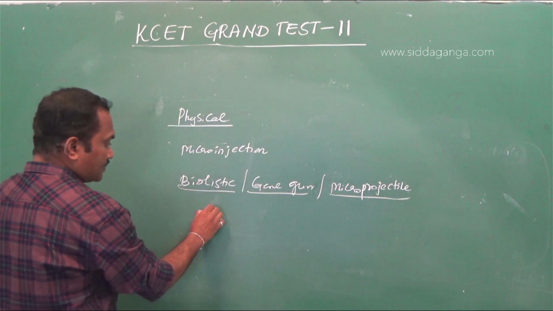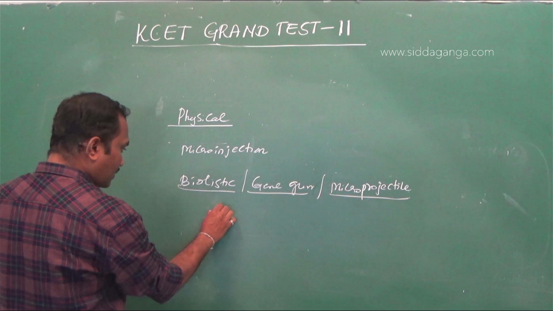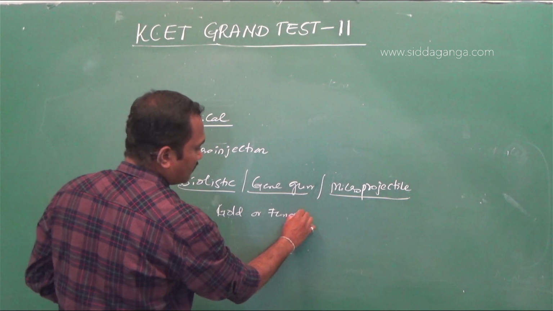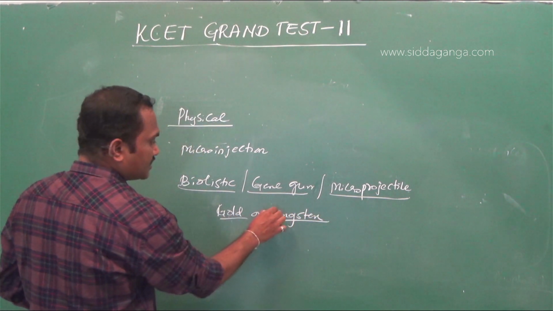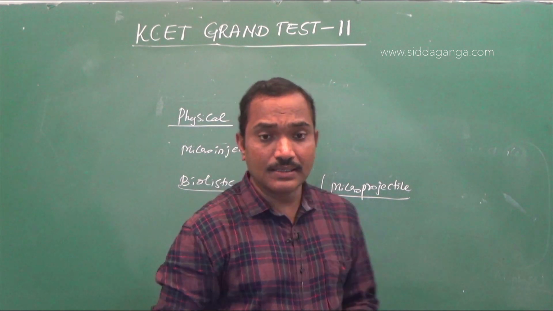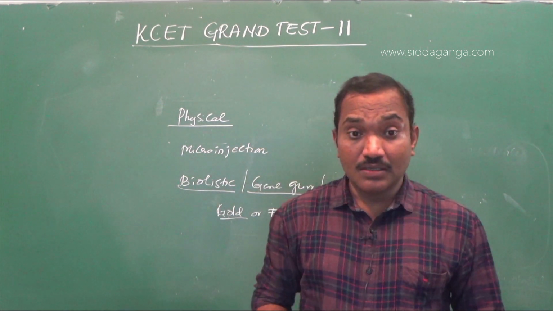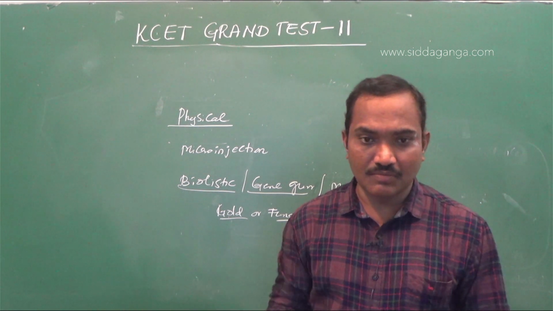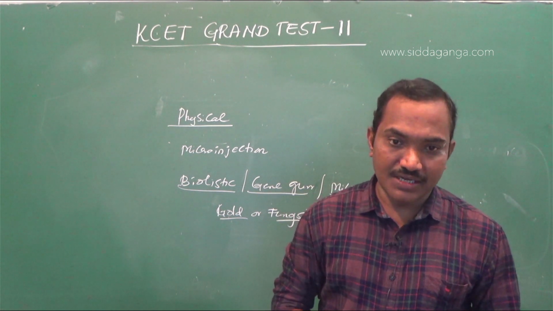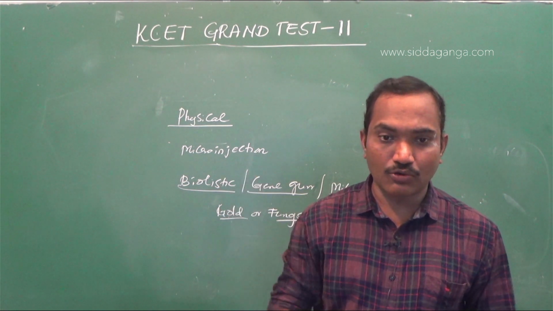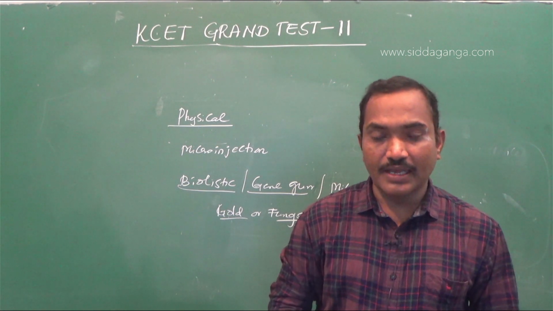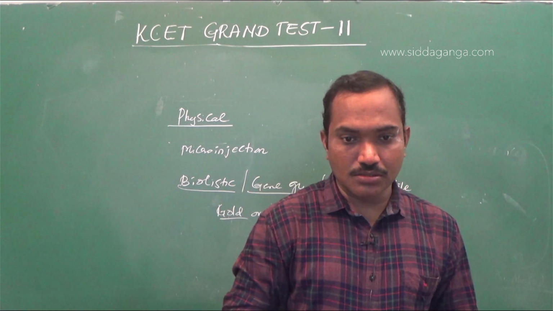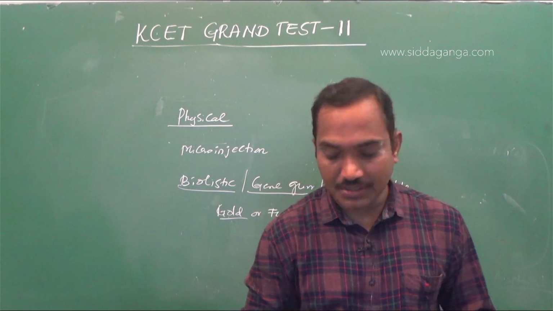So in this method, we use fine particles, microparticles of gold or tungsten. Why exactly gold or tungsten? Because these two are inert in nature, they do not cause any reactions in the host cell. So the answer should be biolistic method. So in the options you have PCR, that's a method for amplifying the desired gene. Micro injection is a different method where micro pipettes, micro syringes are used. Elution is the removal of the DNA from the gel after separation.